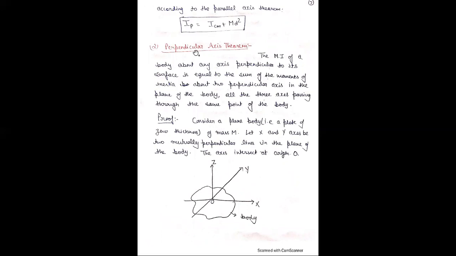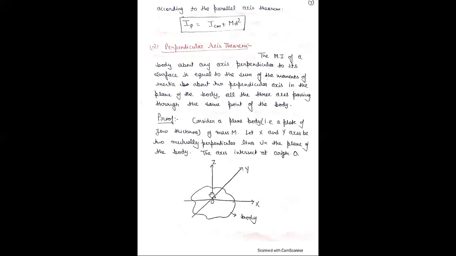Now the second theorem is the perpendicular axis theorem. The moment of inertia of a body about any axis perpendicular to its surface is equal to the sum of the moments of inertia about two perpendicular axes in the plane of the body. All the three axes pass through the same point of the body.